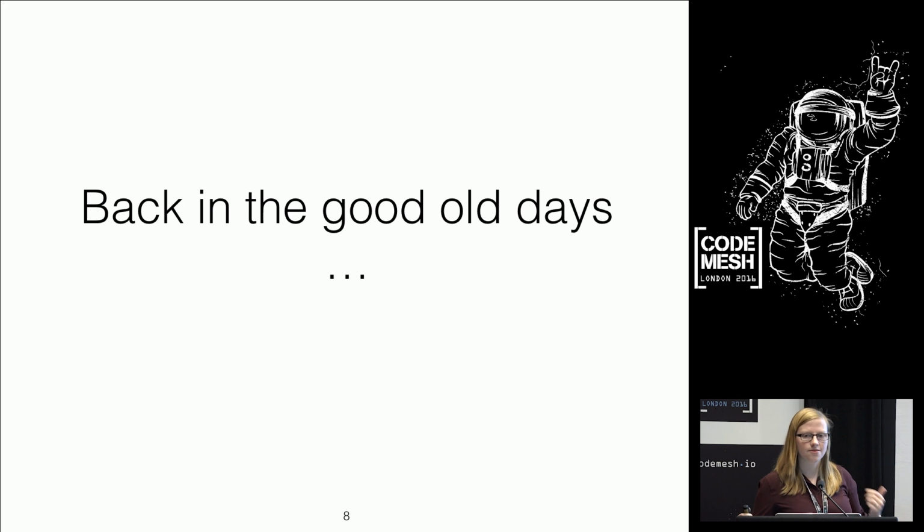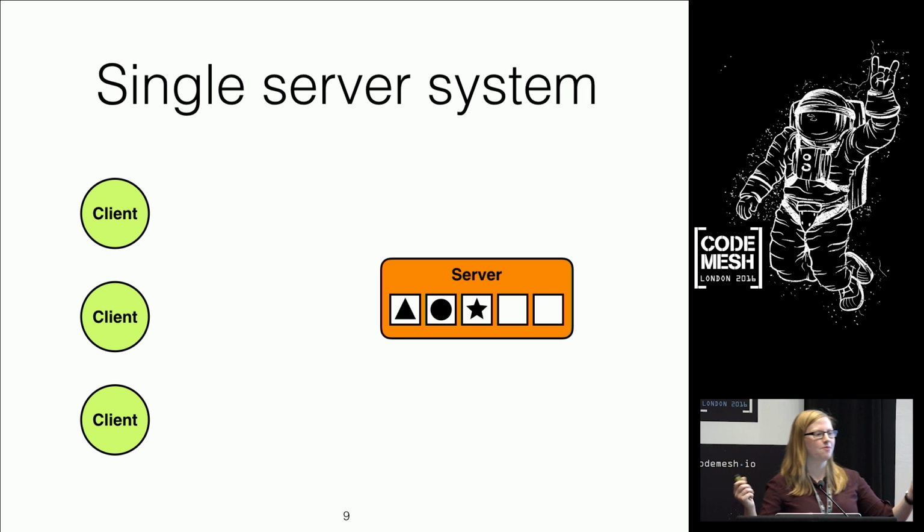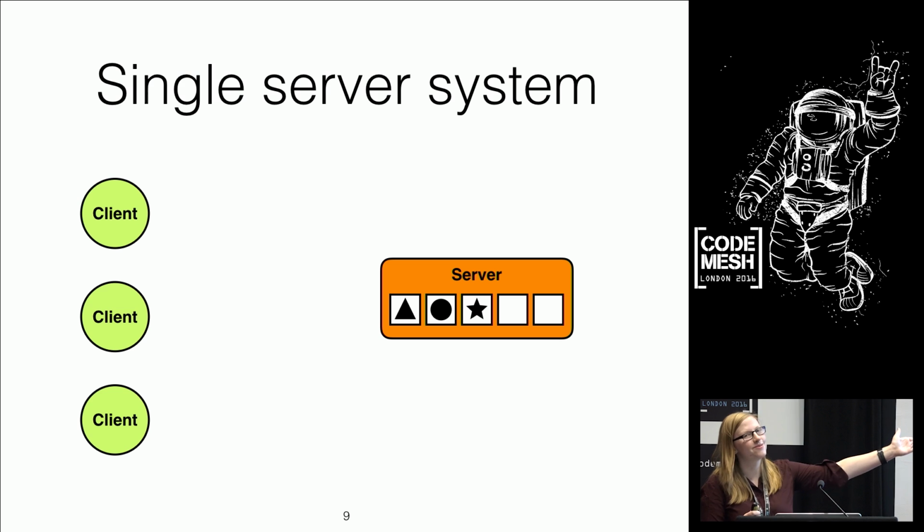So what I'm going to do is start by showing you what the algorithm actually is and why people believe there are these limitations. Back in the day, once upon a time, we lived in a world before distributed systems. There was a simple server and some clients. I'm trying to be really abstract and general and explain something that's used in many different algorithms, so I'm literally going to use shapes in slots to not get into the details of any particular application. Clients come along and they want to interact with this server that's got 5 slots and some shapes. They're going to add some shapes and they're going to read some shapes.